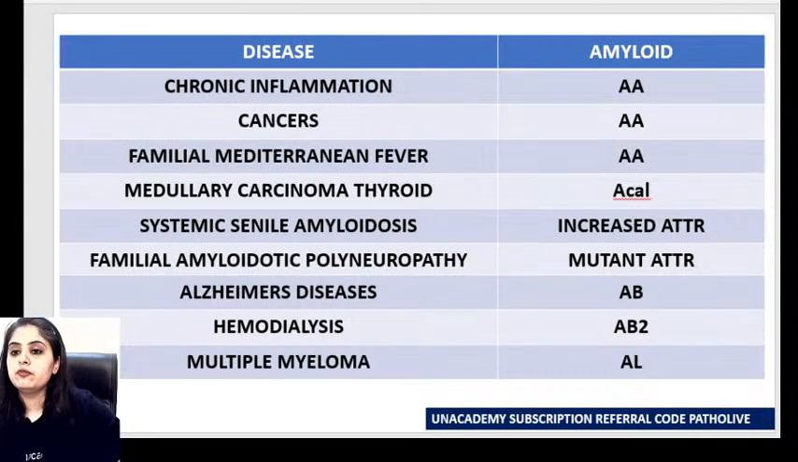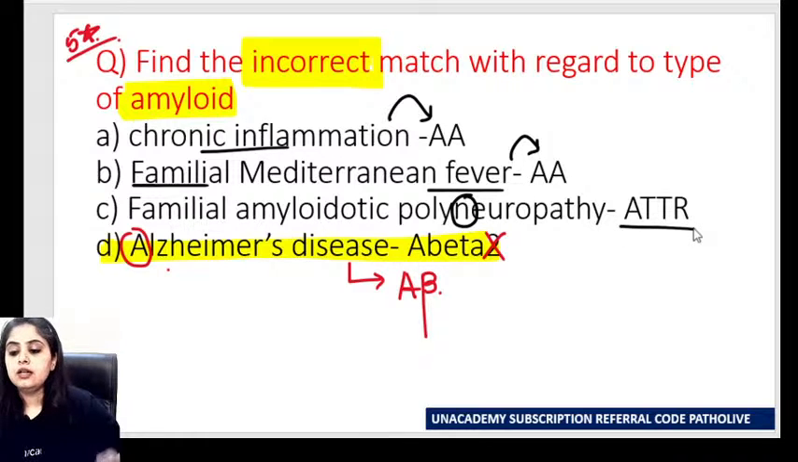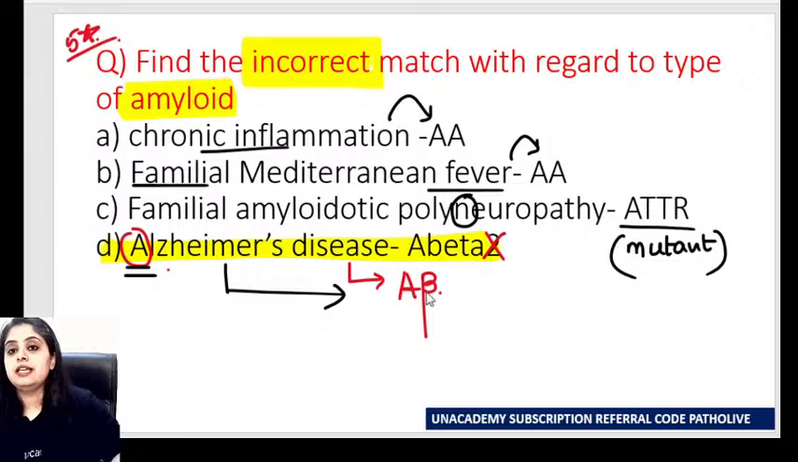Now if I get back, this is your final chart. I've already filled it up for you. When I get back to this question now, I think it's very simple: when I'm dealing with chronic inflammation, it is AA type of amyloid. Same for familial Mediterranean fever, it is AA type of amyloid. Polyneuropathy, ATTR, which ATTR? Quantity ATTR or mutation ATTR? So NM. You will say, ma'am, this is the mutant ATTR that we have. And lastly, Alzheimer's disease, it is not A beta 2, it is A beta, in the brain.